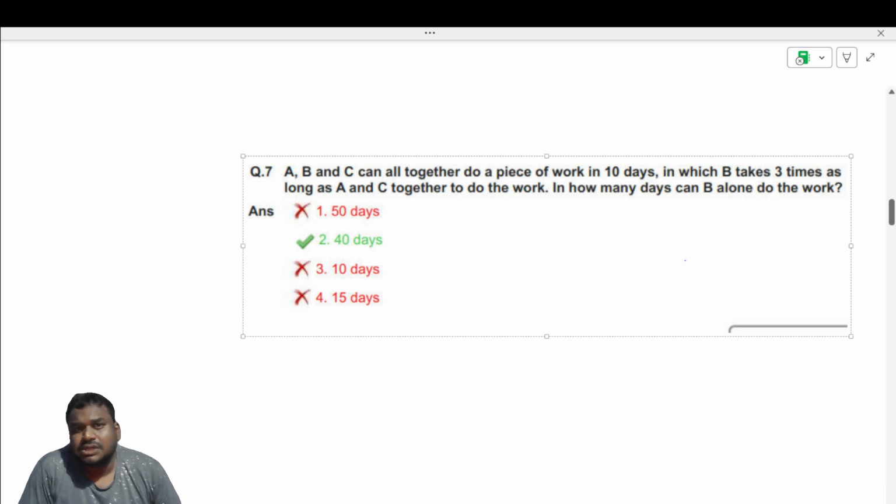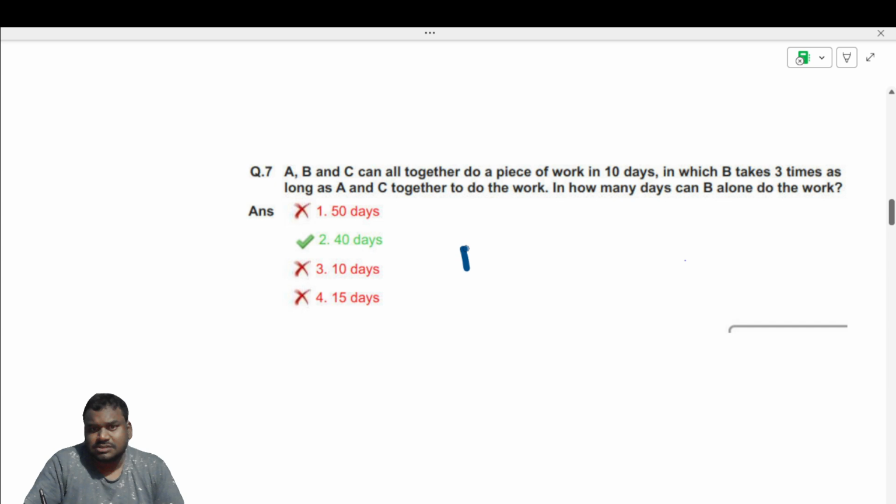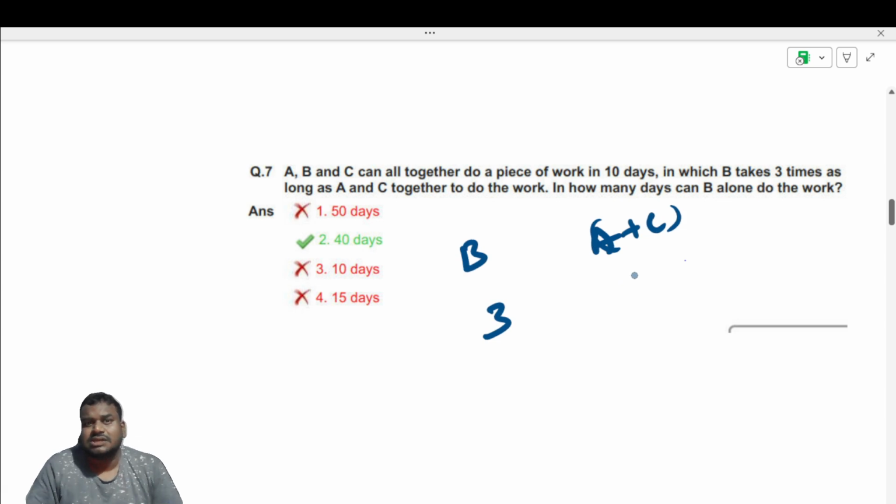They all together do a piece of work in 10 days. Now, B takes 3 times as long as A and C together.